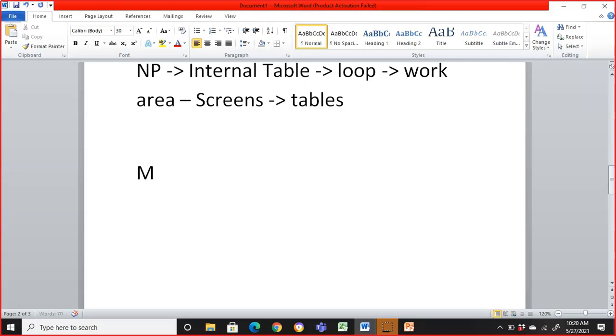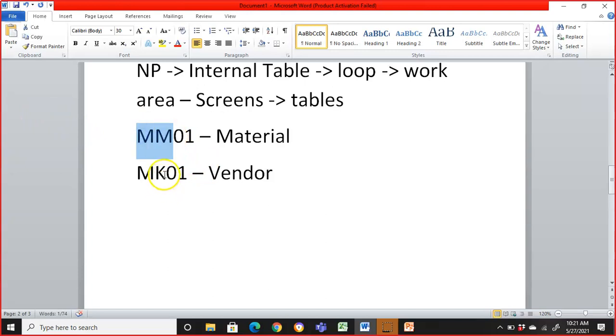Because see, MK01 is for vendor. So whatever vendor related transaction codes will start with MK. MM is for material data. MM01 is for material creation. So all the material related transaction codes will start with MM. All the vendor related transaction codes will start with MK. All the customer related transaction codes will start with